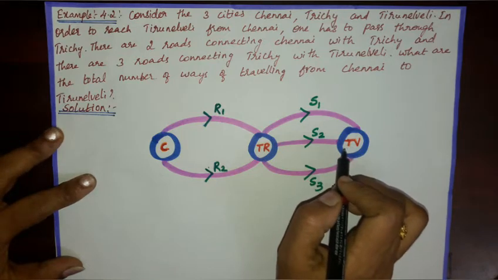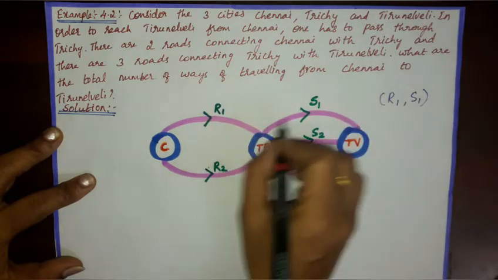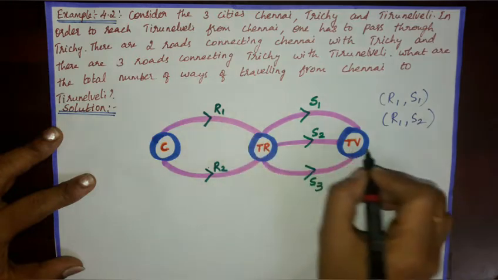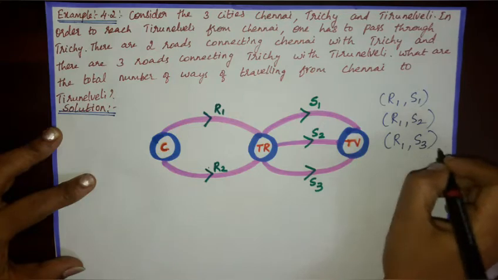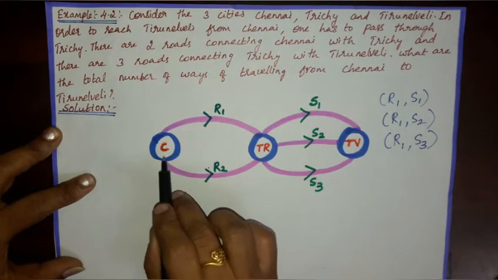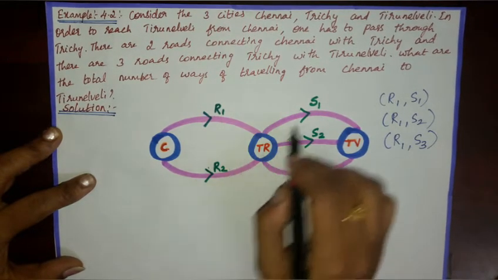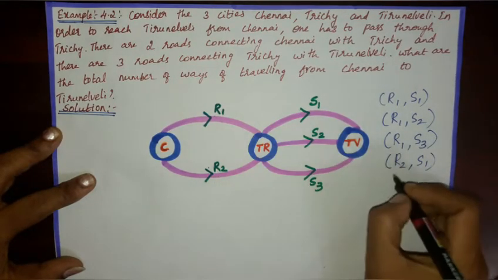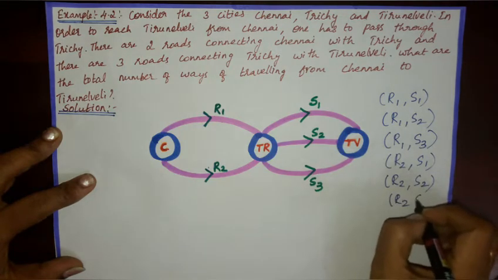Thus the possible road choices are R1 S1, R1 S2, R1 S3. Similarly, if the person chooses R2 to travel from Chennai to Trichy, the choices would be R2 S1, R2 S2, R2 S3.